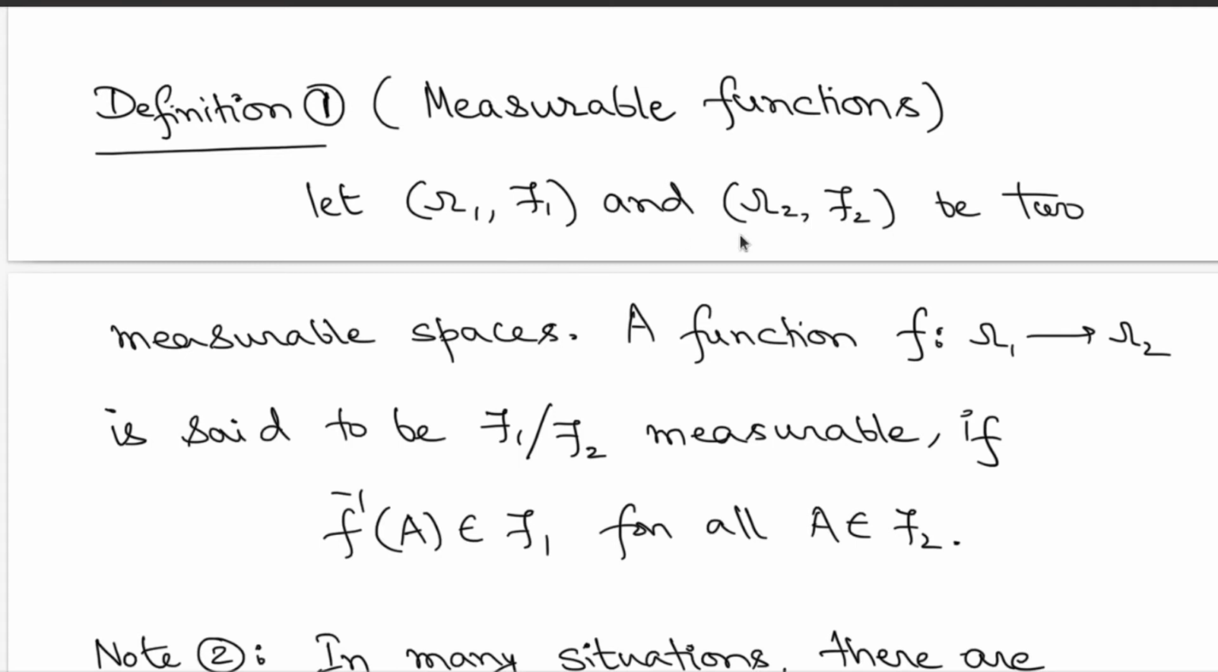Let (Omega 1, script F1) and (Omega 2, script F2) be two measurable spaces. So I take two measurable spaces on domains Omega 1 and Omega 2, and I already need to have sigma fields on top of them. So I have script F1 and script F2, the appropriate sigma fields on these domains. Now I look at a general function f from Omega 1 to Omega 2, with domain Omega 1 and range Omega 2.